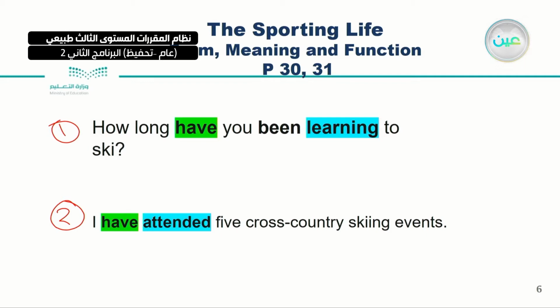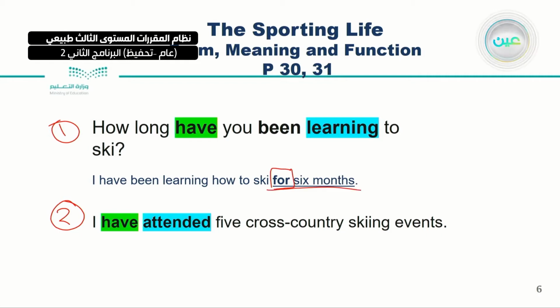Let's answer the first one. I have been learning English, for example, for 6 months. Look here, please: for 6 months is the duration, the time.